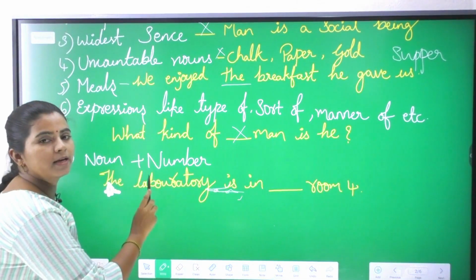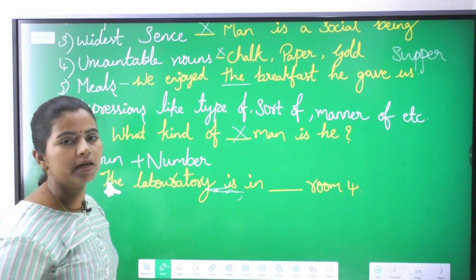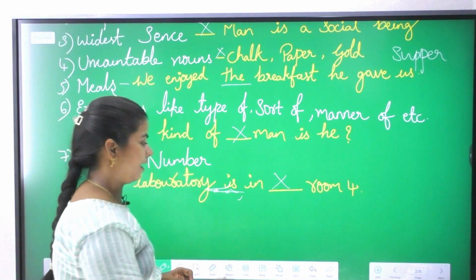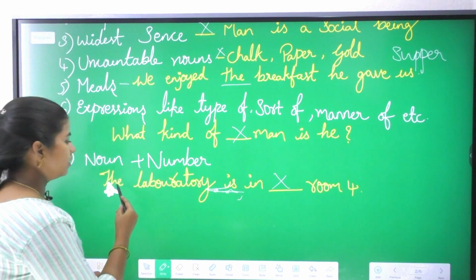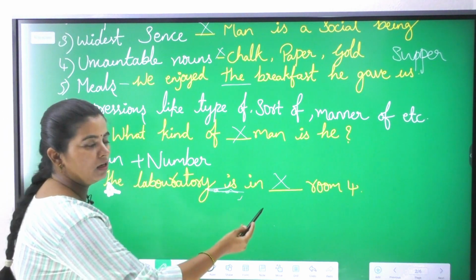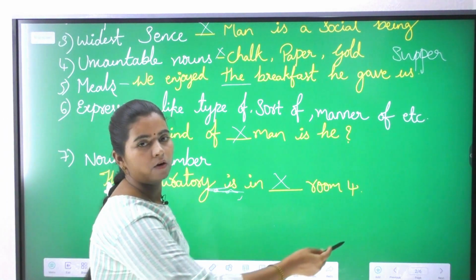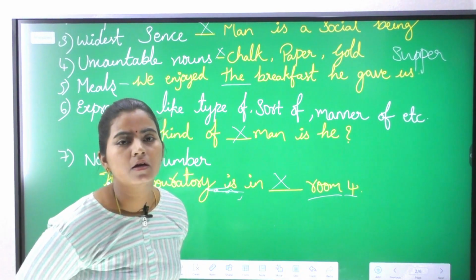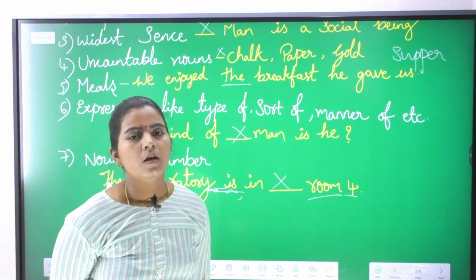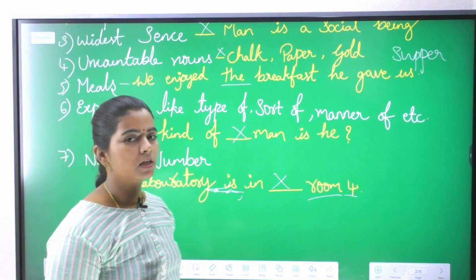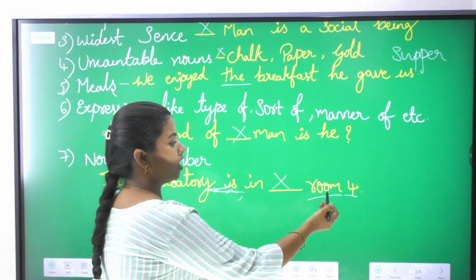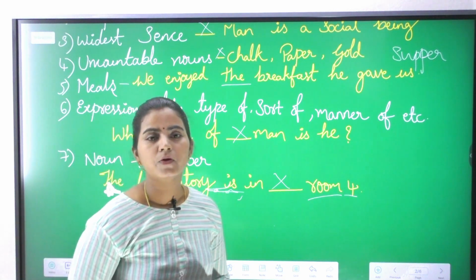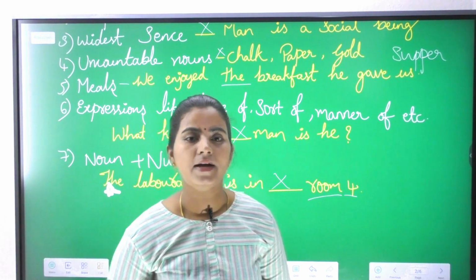Next, noun plus number. Whenever you see it, blindly remember there is no article at all. Now, "The laboratory is in the room number 4." No, room is a noun, 4 is a number. So you should not use any article when you see a noun and a numerical digit combined. So I hope you understood this omission of articles as well.